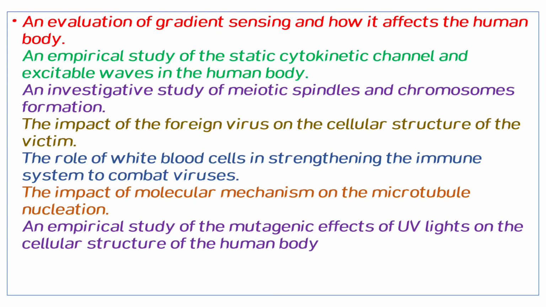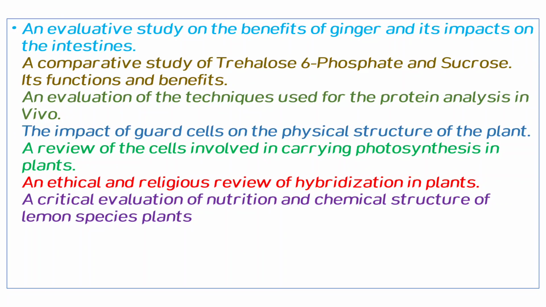Medical study of mutagenic effects of UV light on cellular structures of the human body. The next one is an evaluative study on the benefits of ginger and its impact on the intestine. It may be the rat intestine, rabbit's intestine, or maybe the human intestine. A comparative study of trehalose 6-phosphate and sucrose, its functions and benefits.